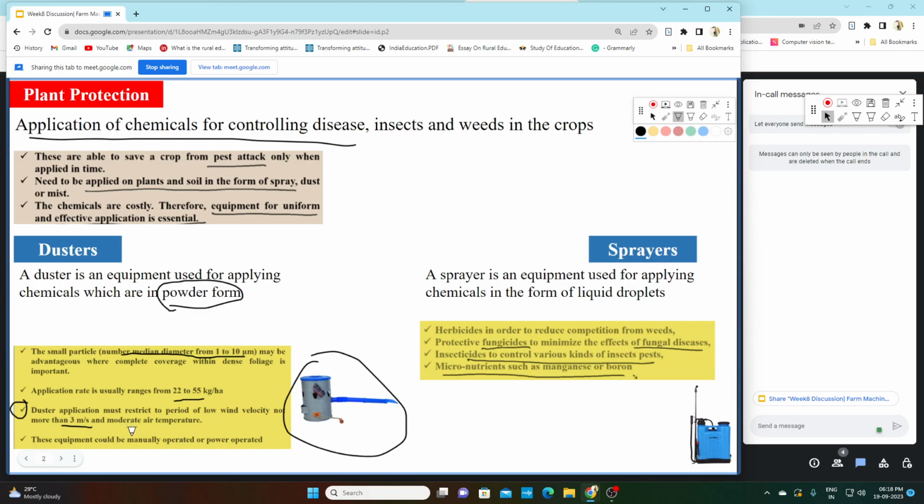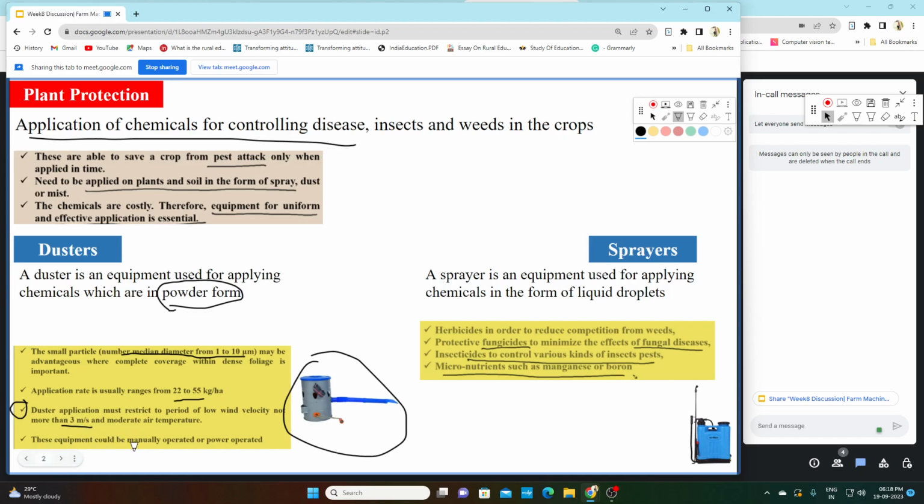Okay, that is known as drift. What is drift? Drift is diversion of chemicals from the actual target. So if the wind velocity is more than 3 meter per second, there is more drift. In that case we cannot use duster. That is why we have to use duster only in application with wind velocity less than 3 meter per second.